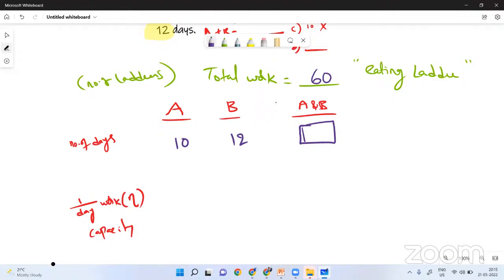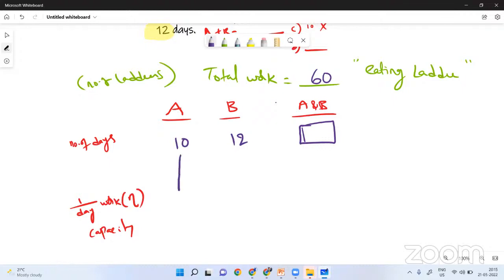What is the total work? It can be anything. I consider it as the number of laddus. So how many laddus are there? I don't know. It was not mentioned in the question. That's the reason I am taking my own number, 60. Why 60? Randomly I'm considering, that's it. So now 60 laddus are there.